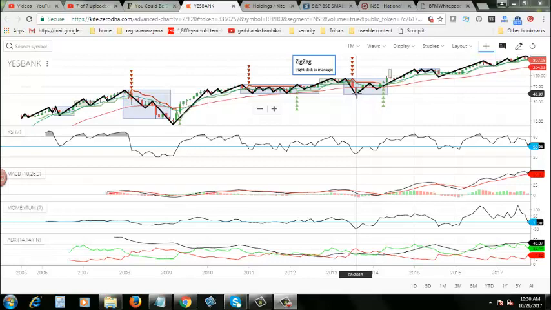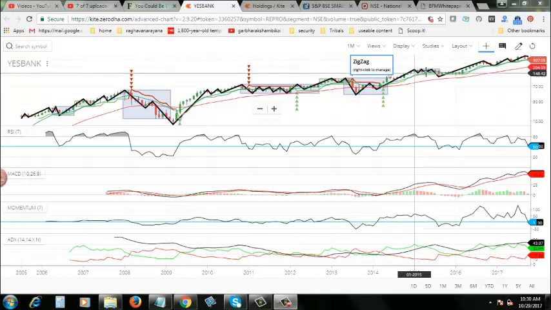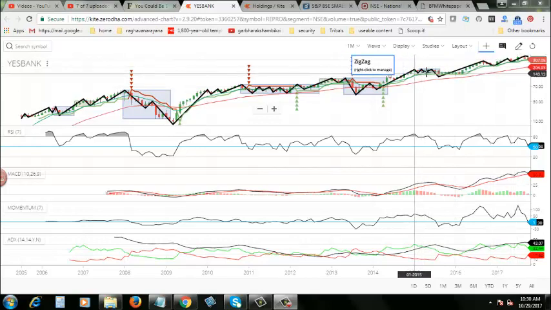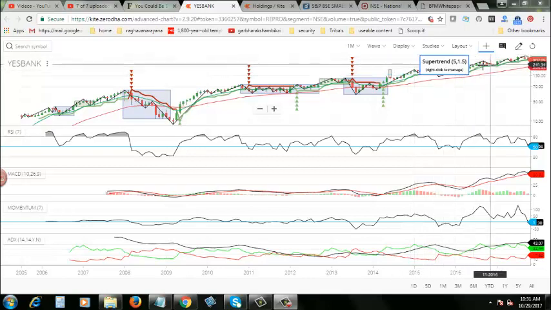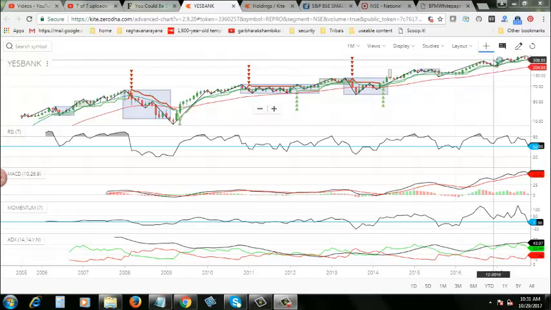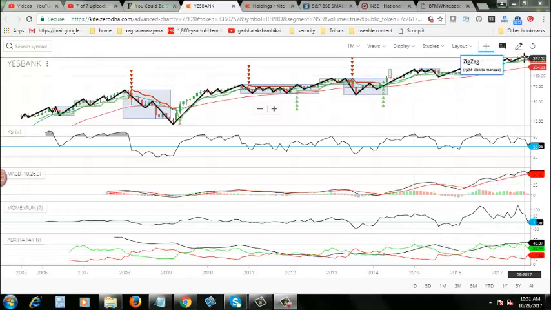The real upward movement started only after 2013, and after that every time it is making new highs, except for this period in 2015, which is again a sideways movement. After that sideways movement, every time S Bank started moving up, making a new high here, here, until this point.